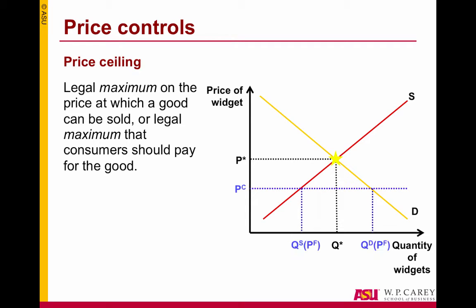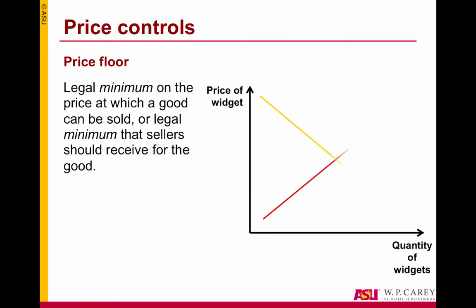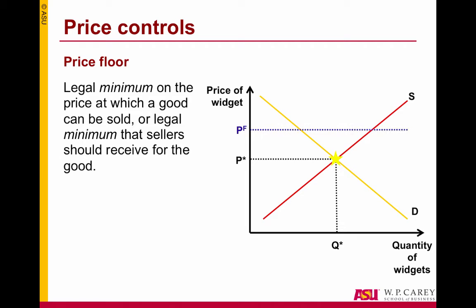We see that at this lower price, quantity demanded rises and quantity supplied falls, so the market is now facing a shortage. When the government imposes a price floor, it's imposing a legal minimum price sellers should receive. To be binding, it is set above equilibrium price.